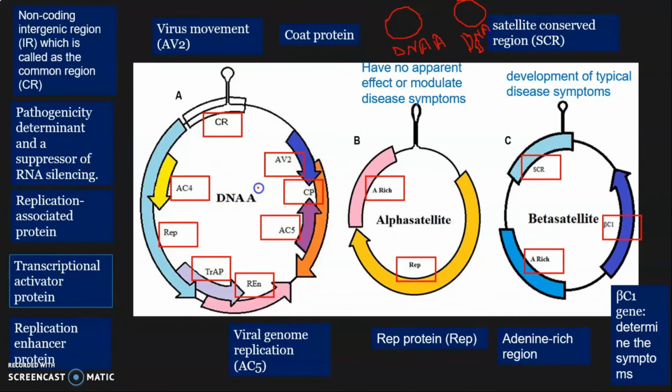In monopartite begomovirus you can find one genomic component, and in bipartite you can find two genomic components. But cotton leaf curl disease is monopartite, so I have just described the function of these ORFs as well as what is monopartite begomovirus. So this was all about the genome of monopartite begomovirus. Now we will move to the next slide.